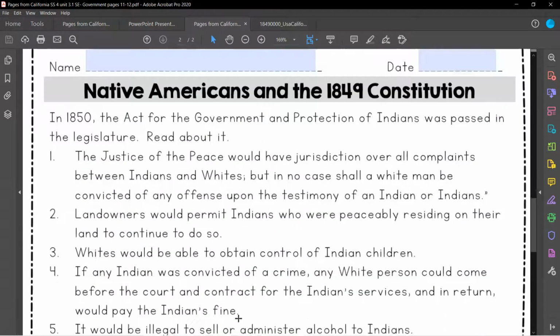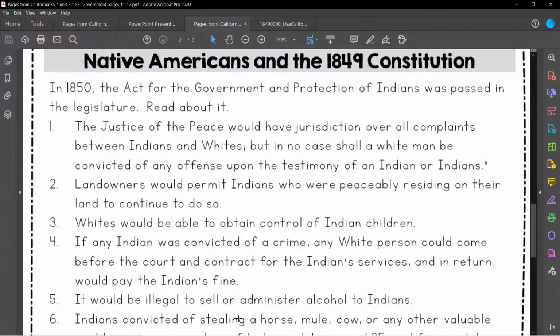Now let's go ahead on to the next section. It says in 1850, the Act for the Government and Protection of Indians was passed in the legislature. Read about it. Number 1, the Justice of the Peace would have jurisdiction over all complaints between Indians and whites, but in no case shall a white man be convicted of any offense upon the testimony of an Indian or Indians. All right, let's break that down a little bit.